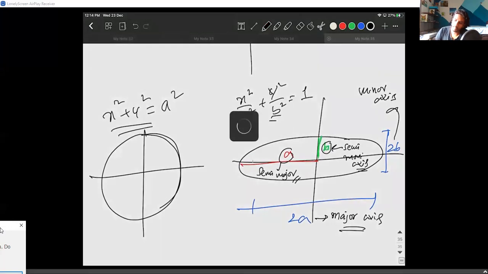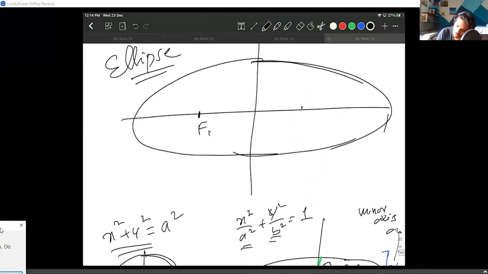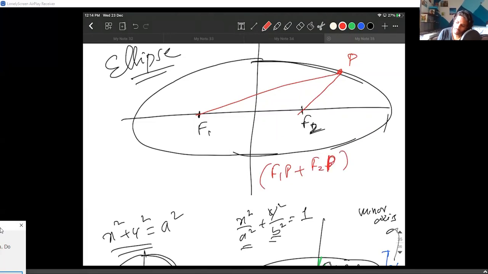If you go deeper, when we talk about the properties of an ellipse, there are 2 points called foci, F1 and F2. Now, what's the importance of these foci? The foci have such an important property. Take any random point P and join it to them. So you have F1P plus F2P. Take another random point Q, which is this time F1Q plus QF2, or F2Q.